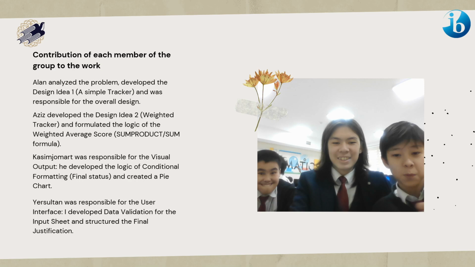He developed the logic of conditional formatting, final status, and created a pie chart. Sultan was responsible for the user interface. He developed data validation for the input sheet and structured the final justification.